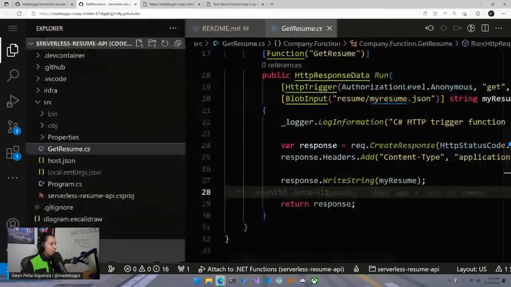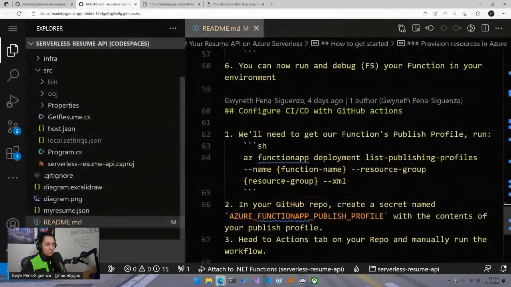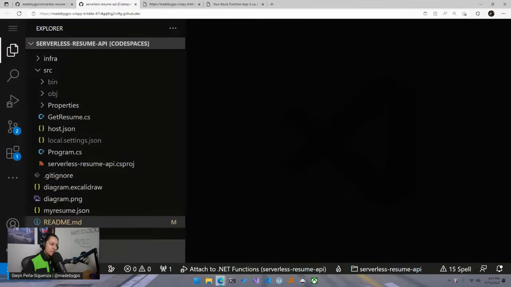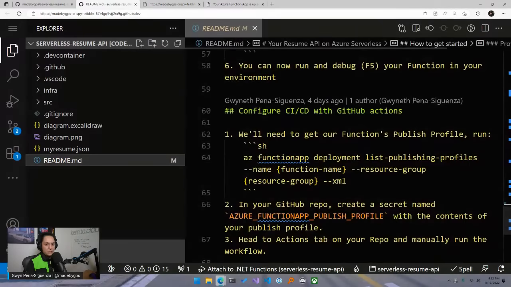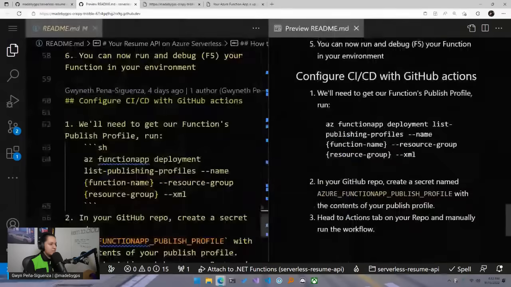Okay, cool. So now we get to do another fun part, which is actually deploying this to Azure. And now I'd like to introduce you to a little concept called continuous integration, continuous deployment, or continuous delivery, depending on which one we're doing. So instead of, let's look at our README here. Let me just open this up side by side, and then we'll close this here.